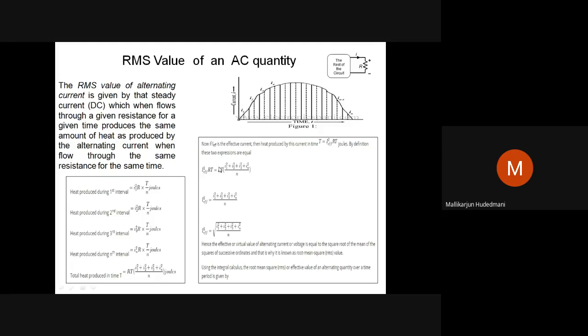When I equate, RT cancels. What remains is I effective square equal to I1 square plus I2 square plus up to IN square, like that. So I'll get all the values in the form of squares and sum. Hope I am audible to you all.